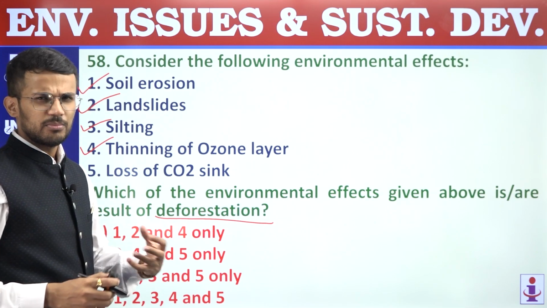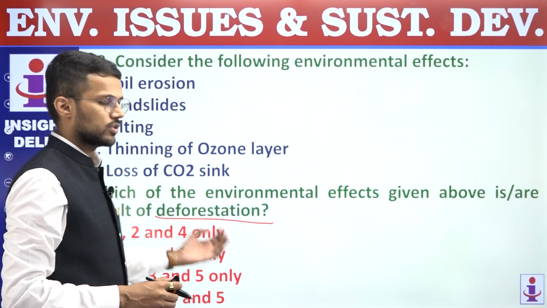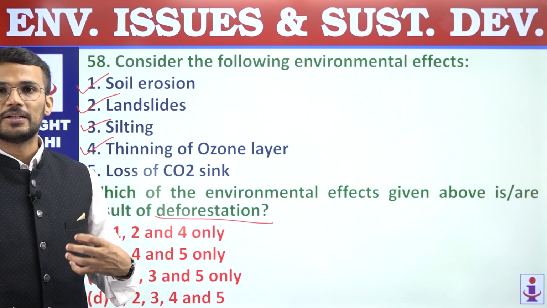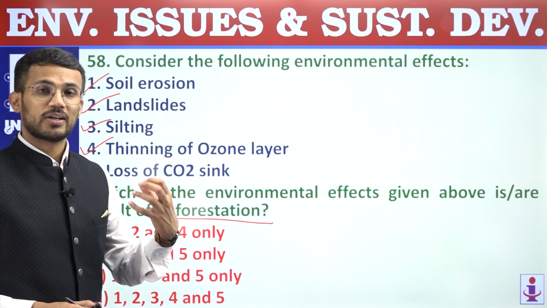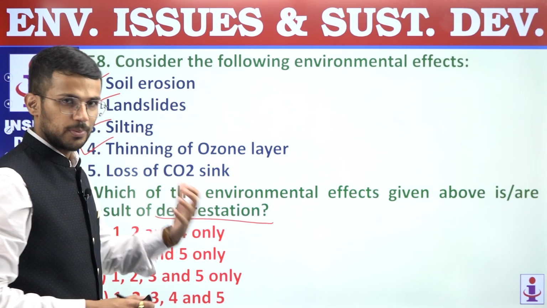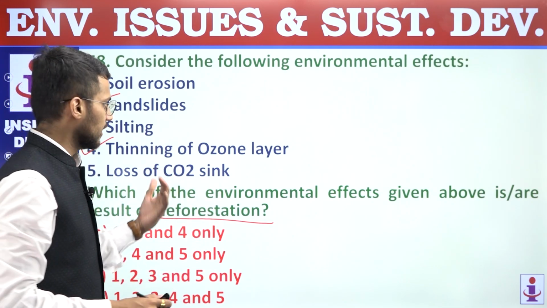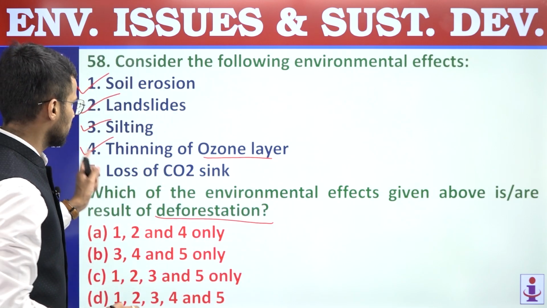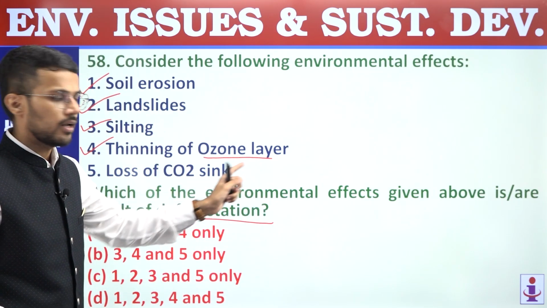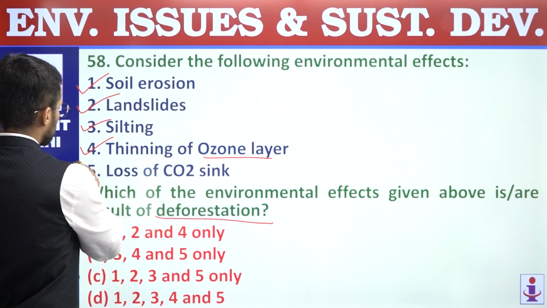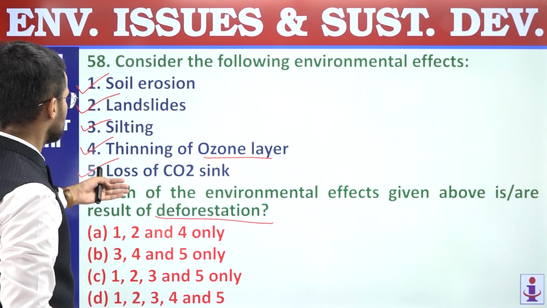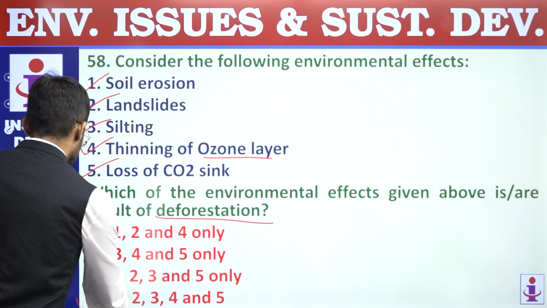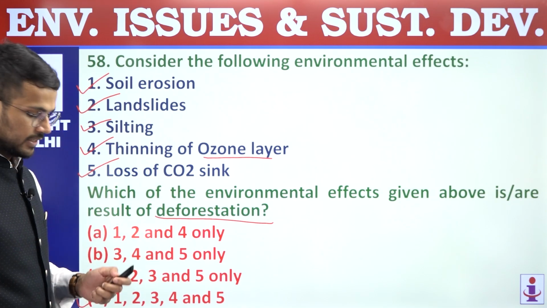Yes, there is some relation between thinning of ozone layer and deforestation, because deforestation leads to lack of availability of oxygen, right? And because plants are not there to generate oxygen, that also has its impact on formation of ozone. And that's why there is some relation between thinning of ozone layer and deforestation. Next, loss of CO2 sink. So all these statements are correct statements related to impact of deforestation, and hence answer is D. Question number 58, answer is D.